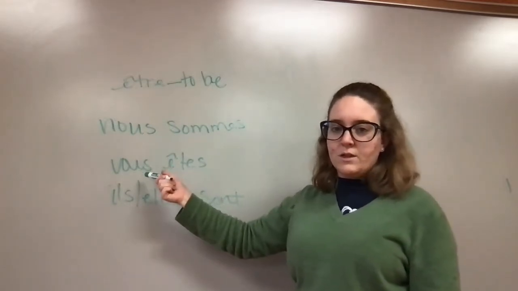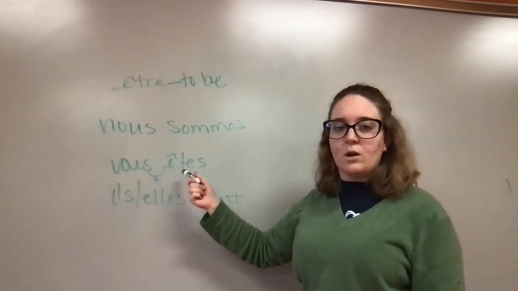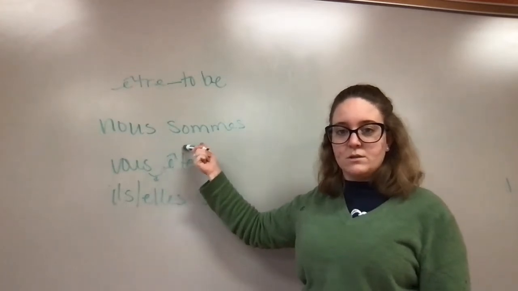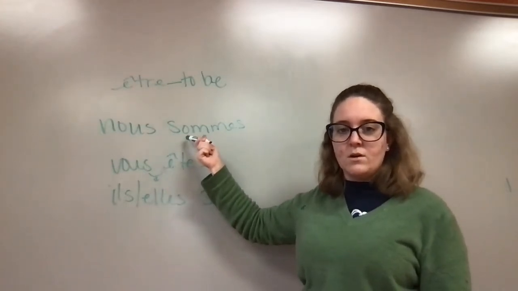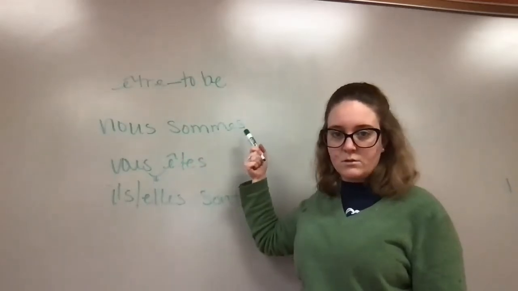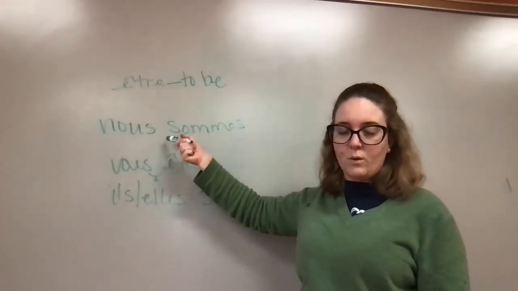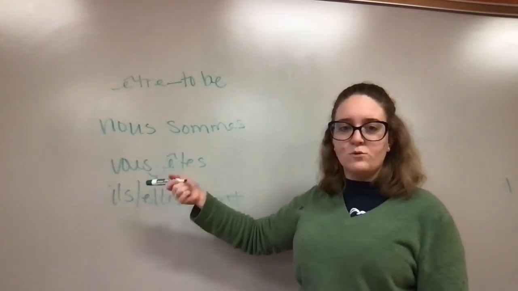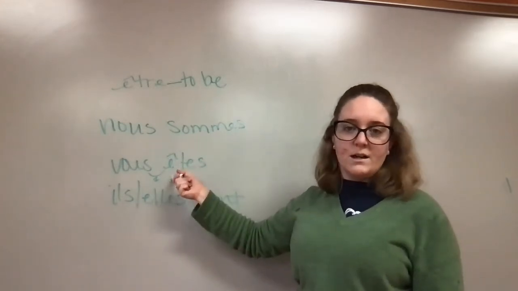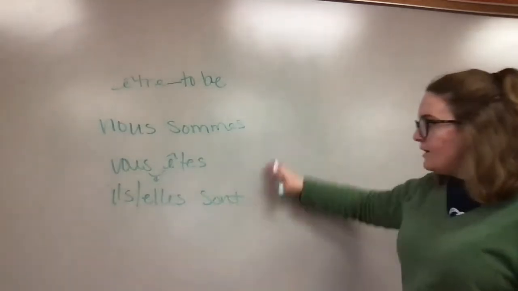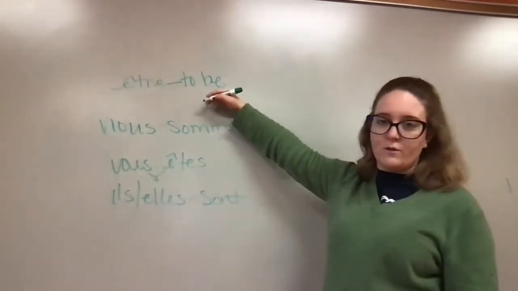We have this word followed by a word that starts with a vowel, so we do pronounce that S. Here you hear nous sommes. We don't say nous sommes with the S because we don't pronounce final consonants on the end of our words. But in this case, because this one does start with a vowel, vous êtes, that becomes a Z sound for pronunciation. And each of these, we're still with the verb to be.